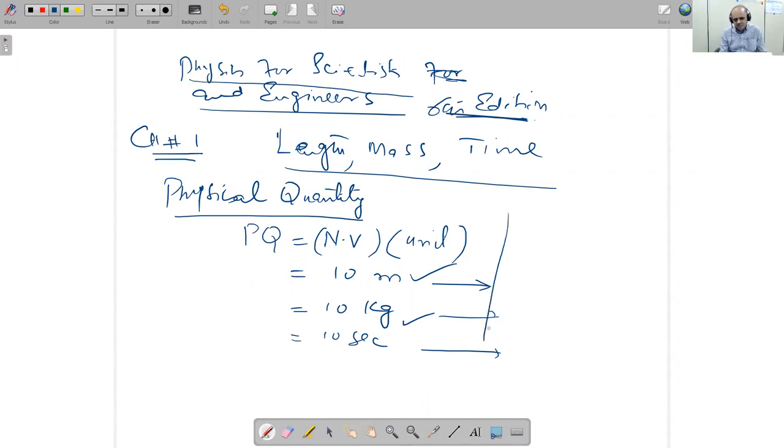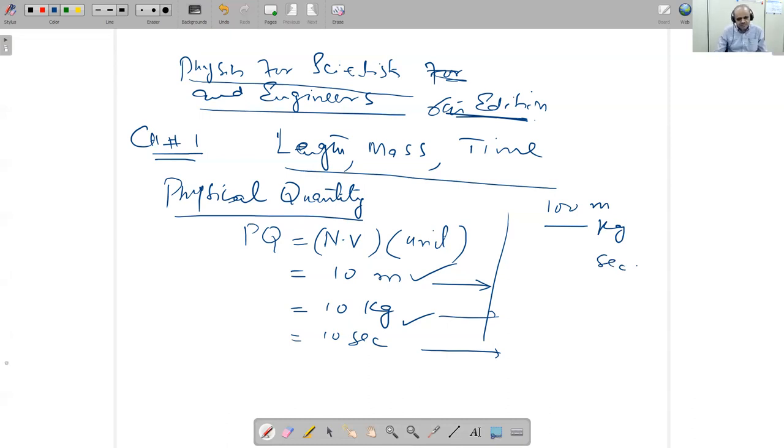If we are saying that we have 100, 100 means what? Nothing. 100 means nothing. So when we put here meter, then it makes sense. When we put here kilogram, it makes sense. When we put here second, then it makes sense. So remember, any physical quantity has numerical value and unit. All physical quantities exist in physics and in science.